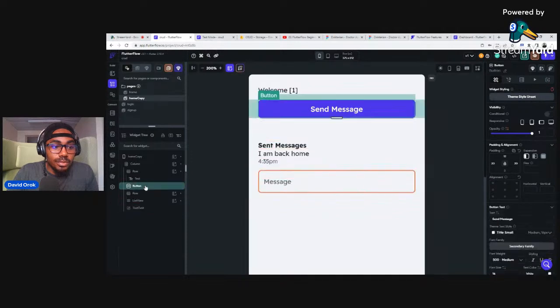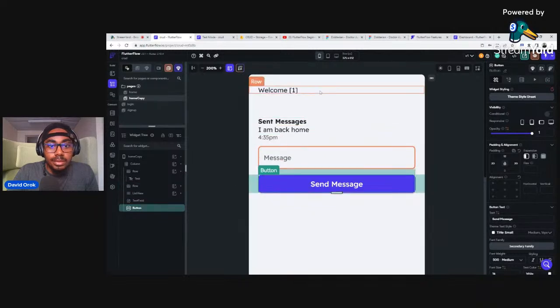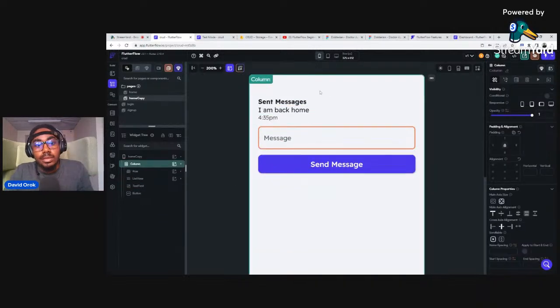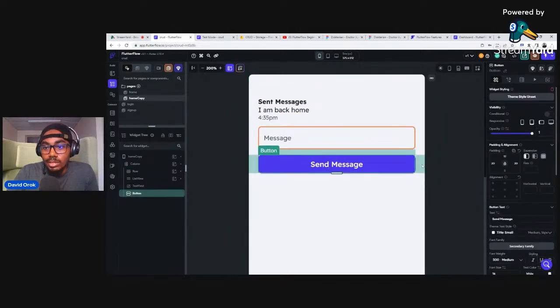Okay, then I want to push this button down. Okay, great. I'm going to delete this text field. All right, so update. I'm going to change this button from send message to update message. So something like this, update message.